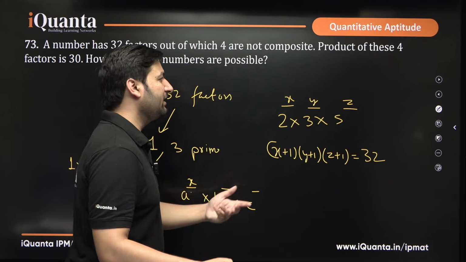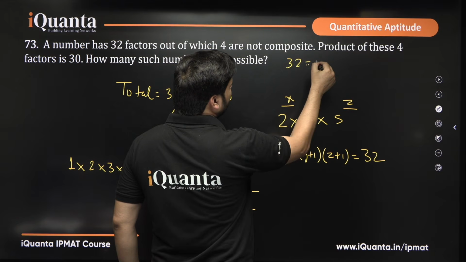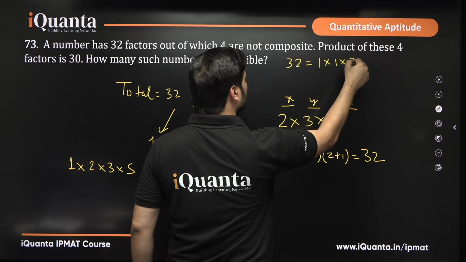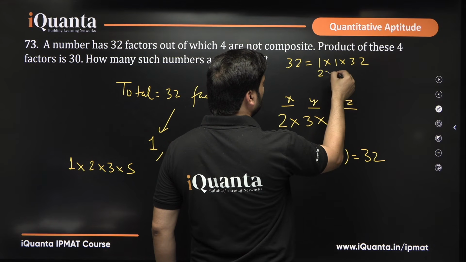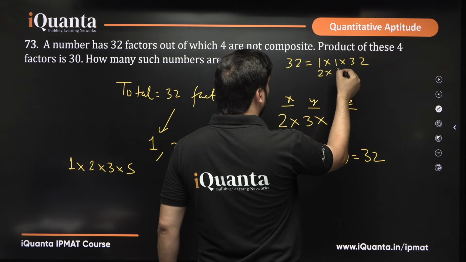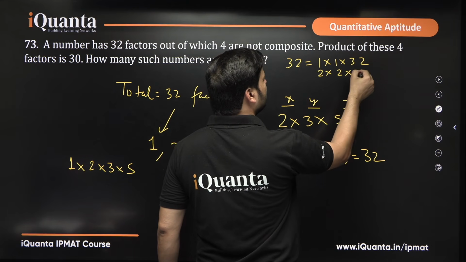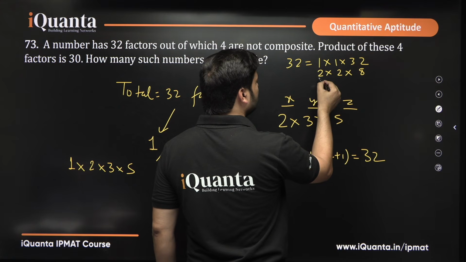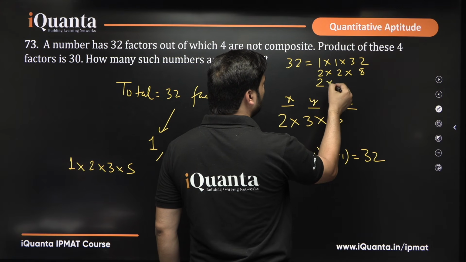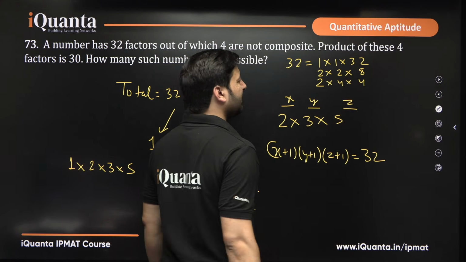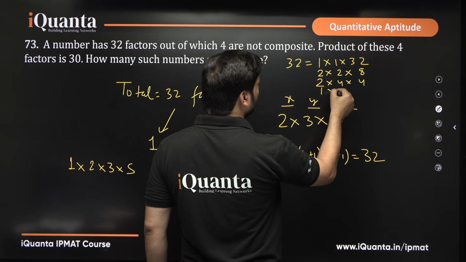How do you actually get 32? Let's write down 32. 32 is 1 into 1 into 32, or 2 into 2 into 8, or it is 2 into 4 into 4, or it is 1 into 2 into 16.